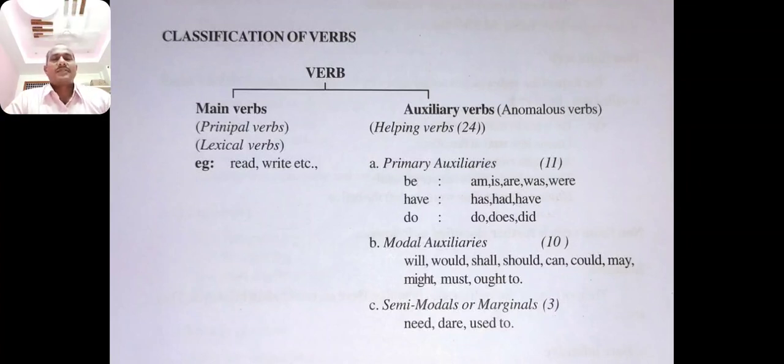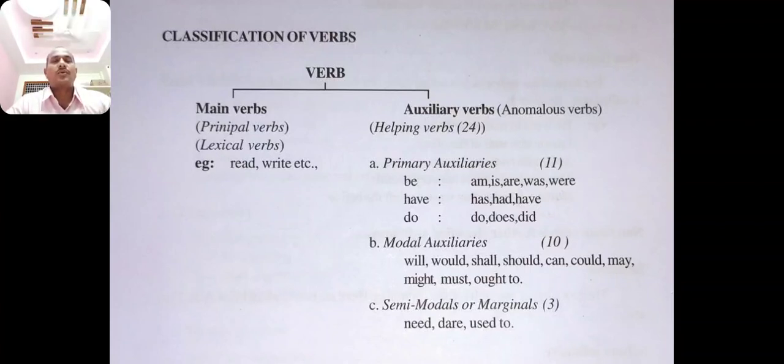A verb is a word which denotes an action, a condition or state, or a position or a change in the state. For example, she teaches English. Here the verb shows an action. He is intelligent. Here the verb shows condition or state. I have 20 pens. In the sentence, the verb denotes possession. She became strong. Here the verb shows change in the state. This is the introduction of verb.